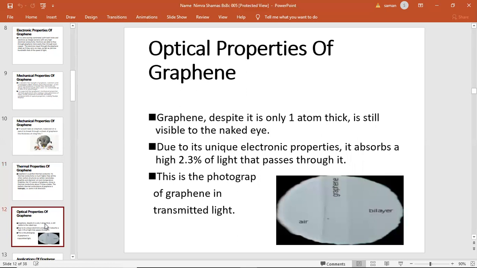Optical properties of graphene. Graphene, despite being only one atom thick, is still visible to the naked eye. Due to its unique electronic properties, it absorbs 2.3% of light that passes through it. This is the photograph of graphene. The graphene present between center and side is air and is a bilayer.